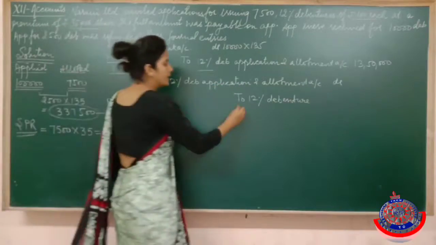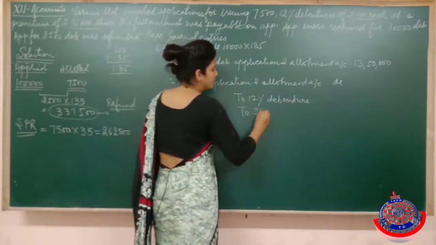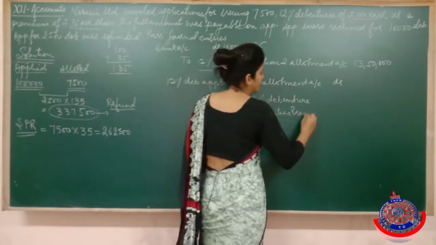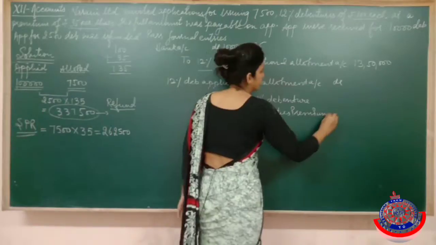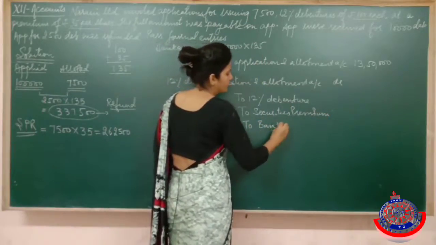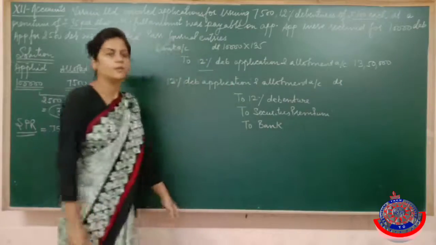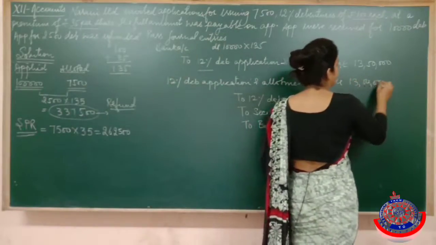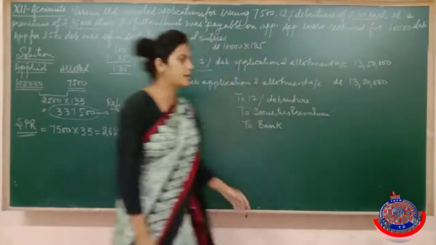Got it? Then to securities premium, and to bank, as we are going to refund the money also. Now see how to write the amount. 13,50,000 will be transferred to application and allotment account.